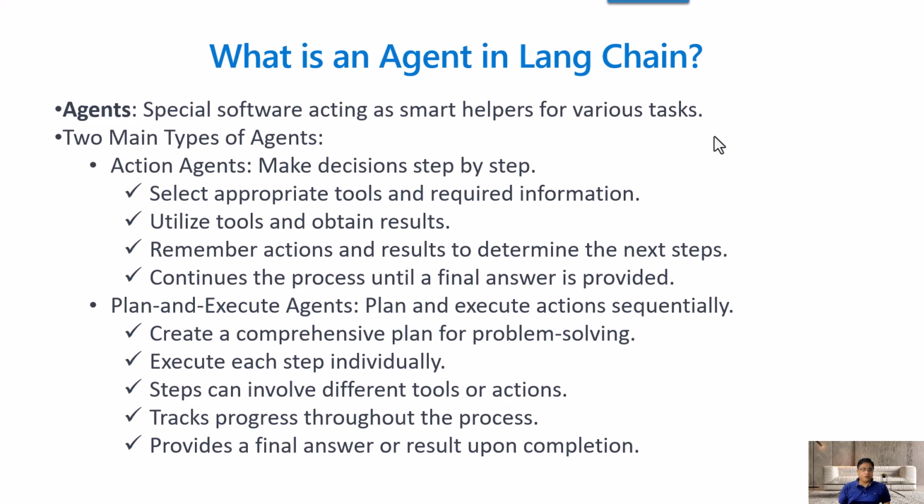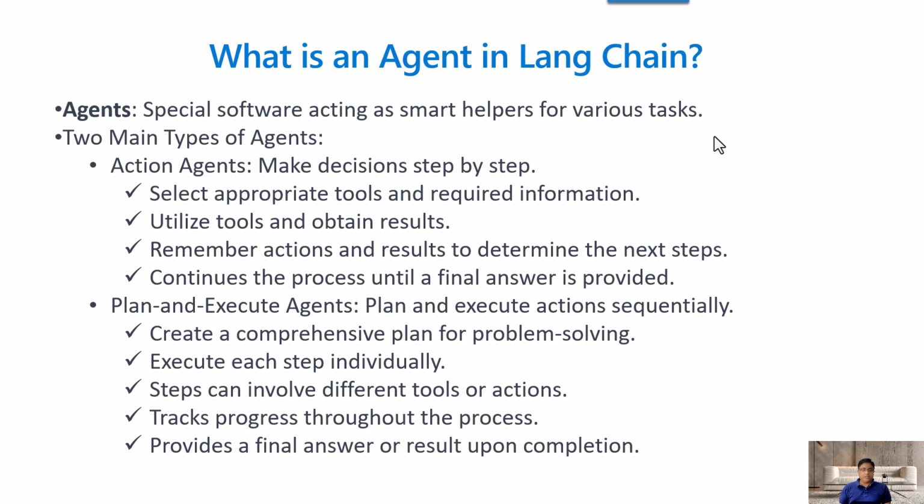Then there is another agent called plan and execute agent. Plan and execute agent works in a sequential manner. It creates a step-by-step comprehensive plan for solving your problem, and when I say problem, it means the question you are asking, and it executes those steps one by one.